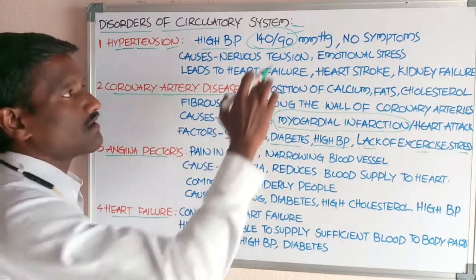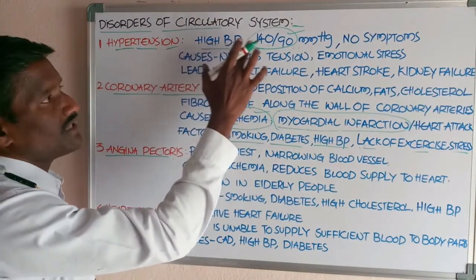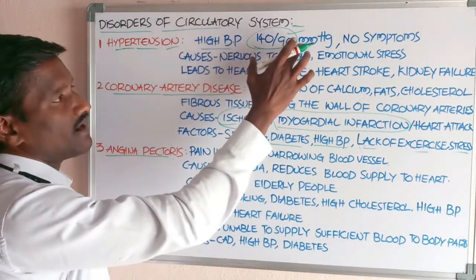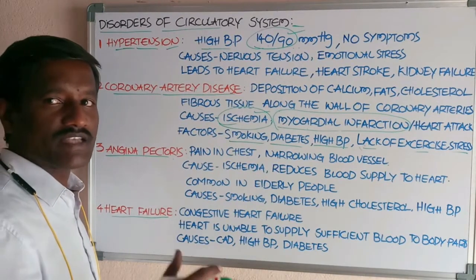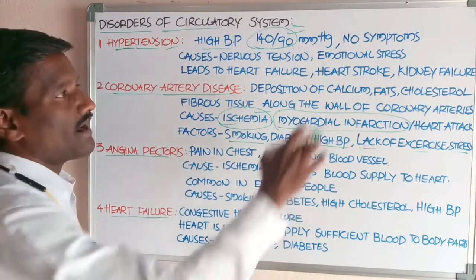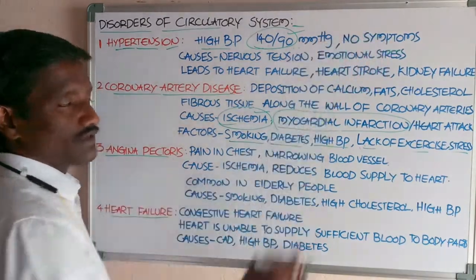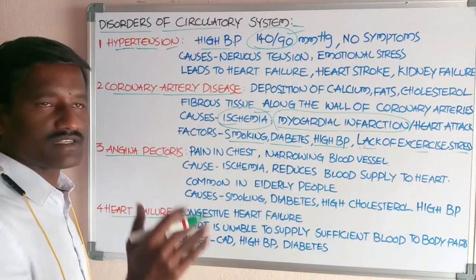Okay, that is called diastolic pressure. Hypertension means high BP, that is equal to 140 by 90 mmHg. Blood pressure is identified with a sphygmomanometer and it has no symptoms. Any type of symptoms do not appear in this disorder.